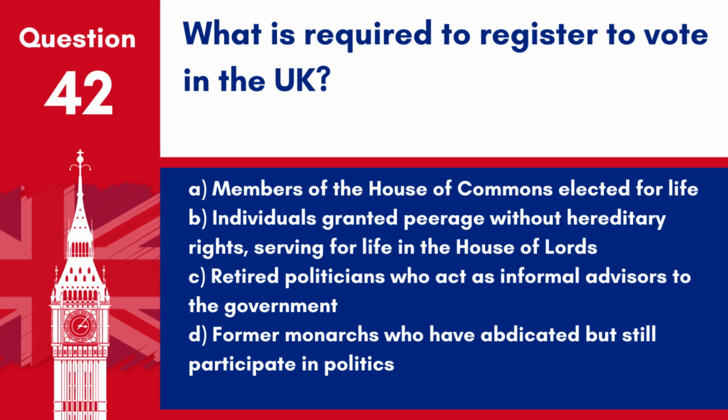D. Former monarchs who have abdicated but still participate in politics. Answer B. Individuals granted peerage without hereditary rights, serving for life in the House of Lords. Life peers are appointed and their titles cannot be inherited.